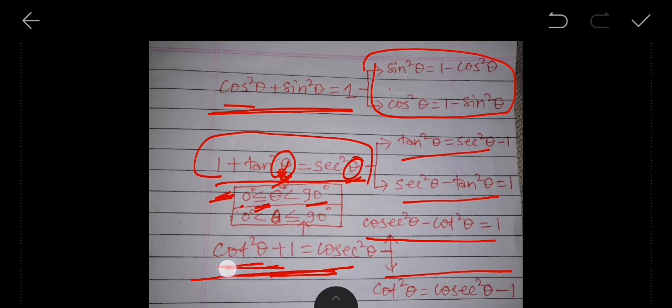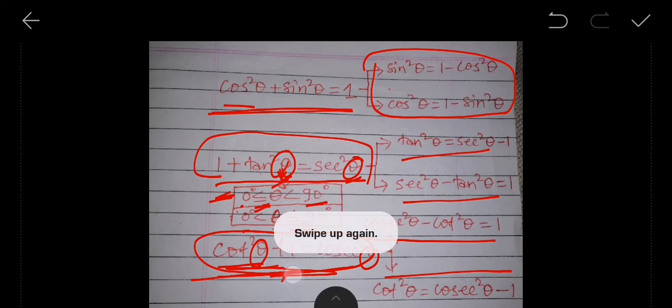And similarly here, this equation is satisfied if theta, meaning the angle, don't be confused, is greater than 0 and less than or equal to 90 degrees. Otherwise it is not going to be satisfied.